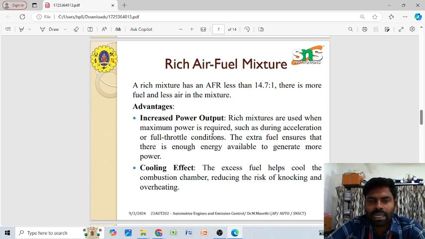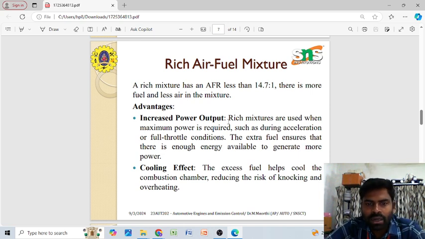While we burn more fuel in the combustion process, at the same time we receive more fuel energy in terms of heat energy after combustion, so that we get increased power output with a rich air fuel mixture.